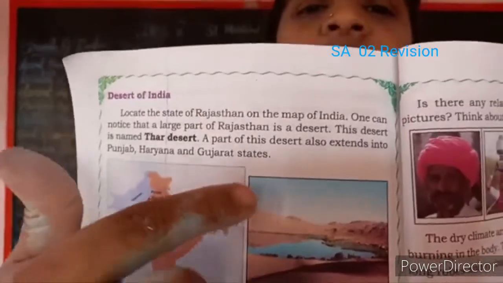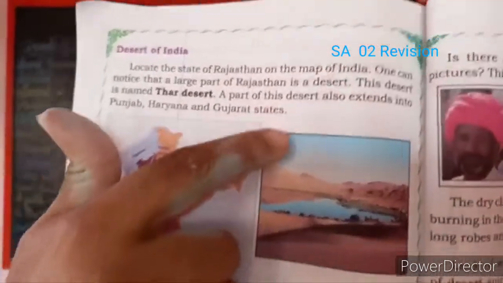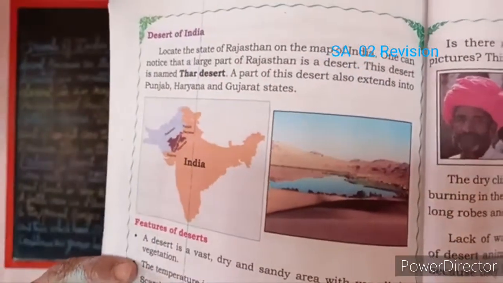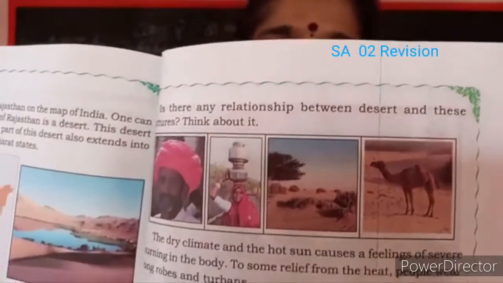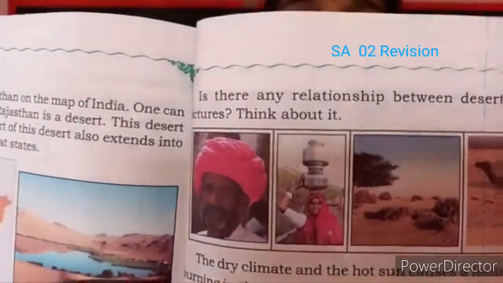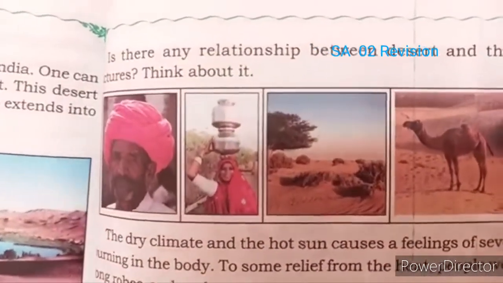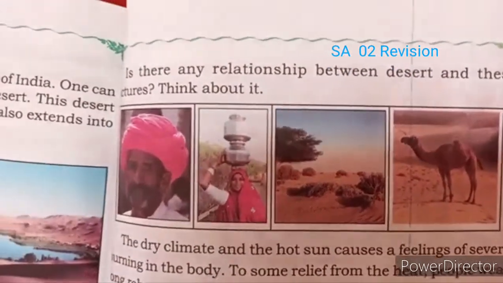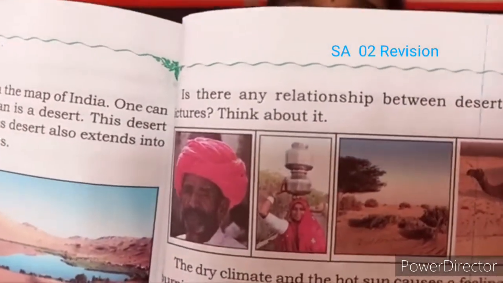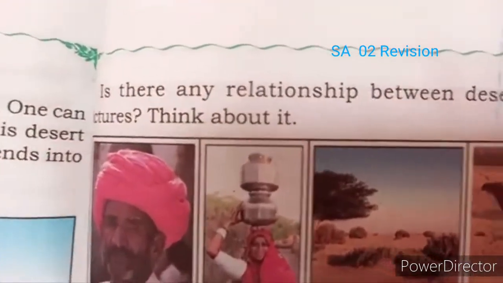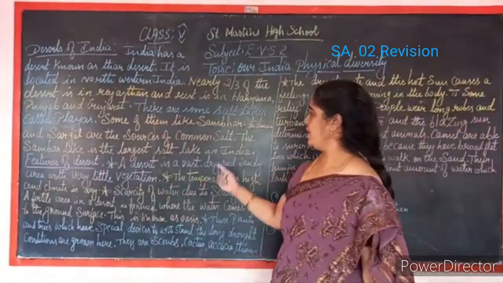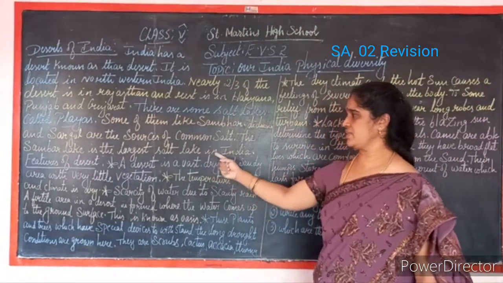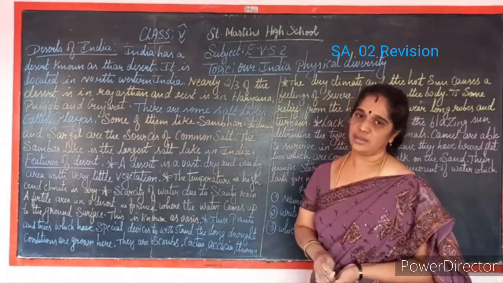Even here you can see the desert part and the man wearing the turban. Is it not due to excess heat? Next I'll explain and show you the pictures again. This is part of the desert, and here the Sambhar lake is the largest salt lake in India.